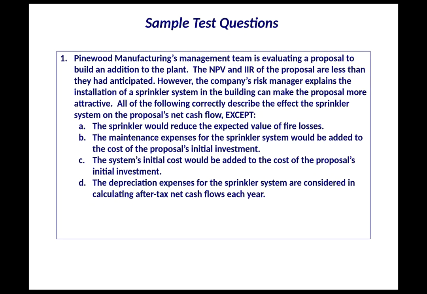B, the maintenance expenses for the sprinkler system would be added to the cost of the proposal's initial investment. C, the system's initial cost would be added to the cost of the proposal's initial investment. And D, the depreciation expenses for the sprinkler system are considered in calculating after-tax net cash flow. All of these are true except, if you think about it, B, because maintenance expenses are an annual thing, not part of the initial investment, and that is why that answer is correct.